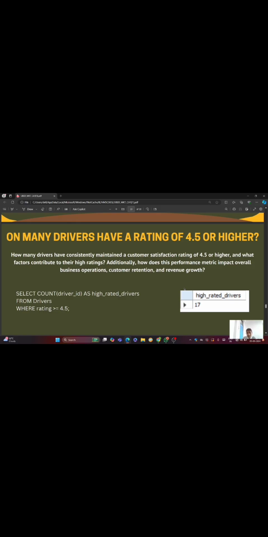17 drivers have a rating of 4.5 or higher. For this we have to run this query: select count(driver_id) as high_rated_drivers from drivers table where rating is greater than or equal to 4.5. As we show, the number of higher rated drivers is 17.